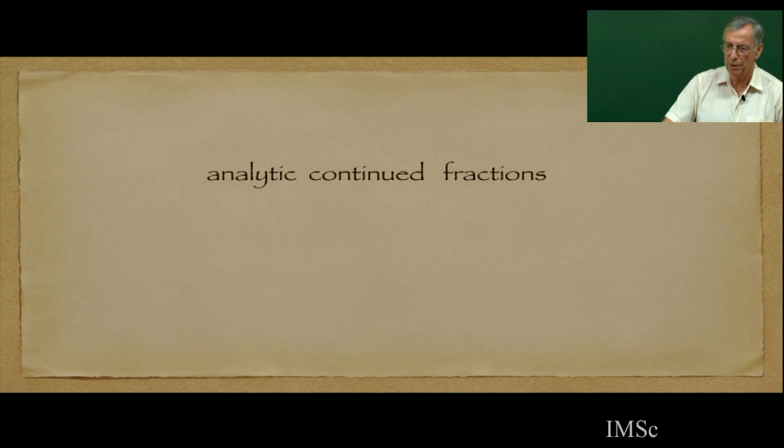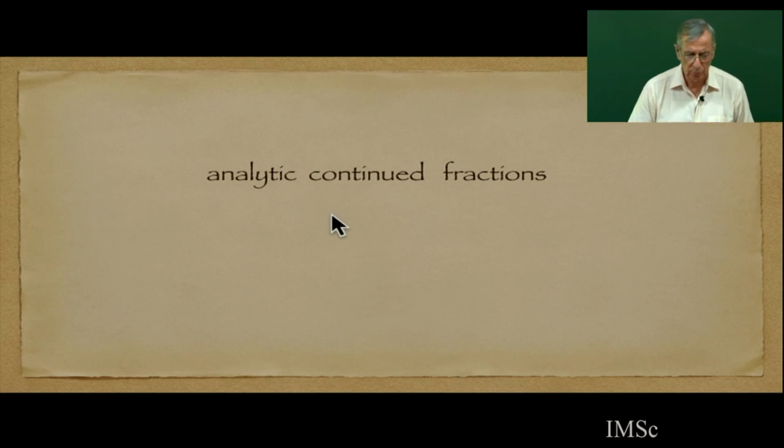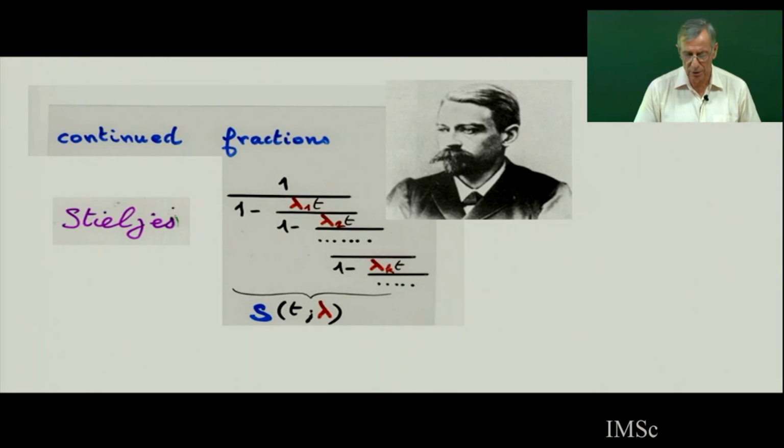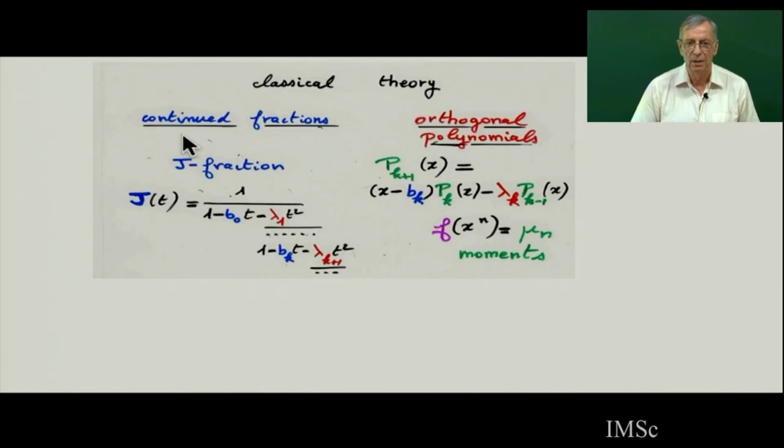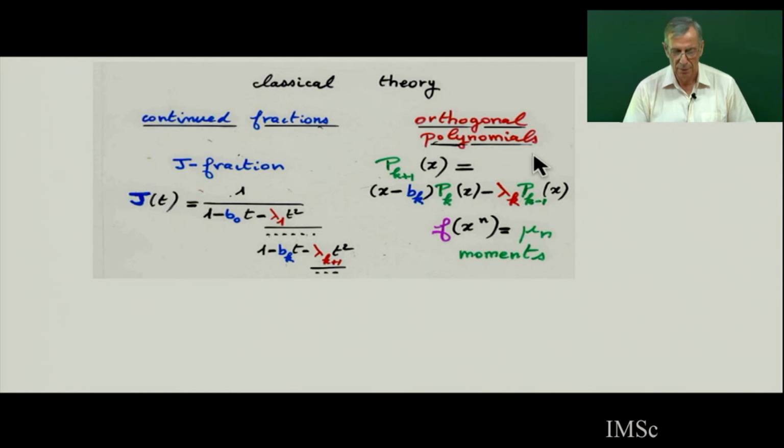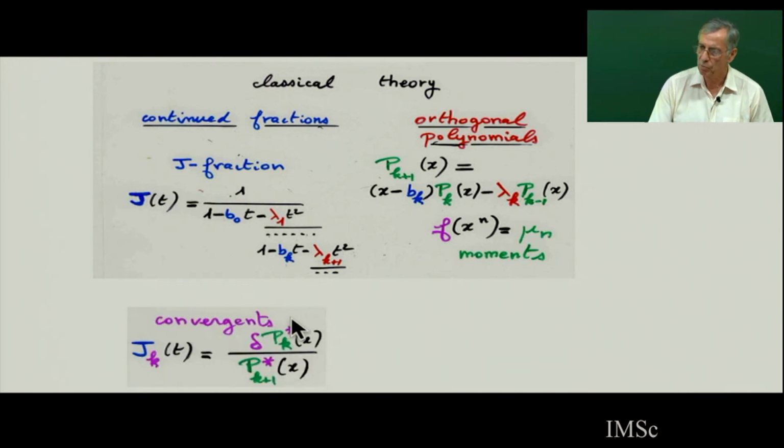So there will be a chapter on analytic continued fractions, like this. Let's go back to Stieltjes, Jacobi. I said that the two theories, continued fractions and orthogonal polynomials, were equivalent, by taking the convergents. But there is more, which was well known before.